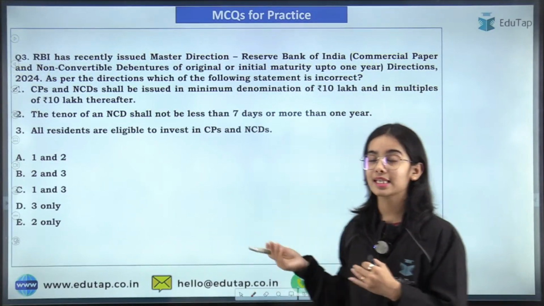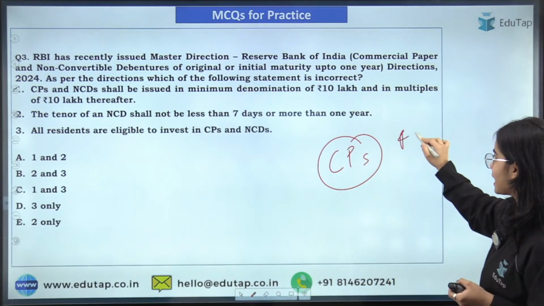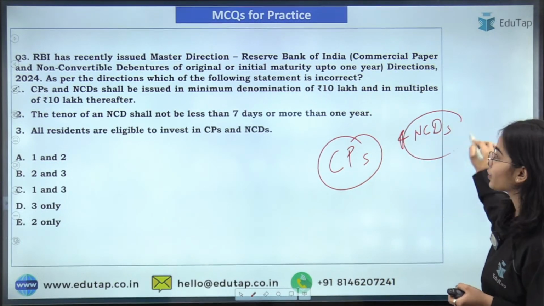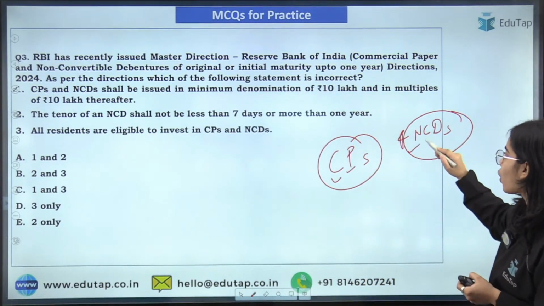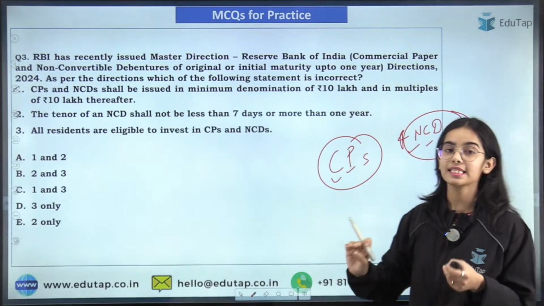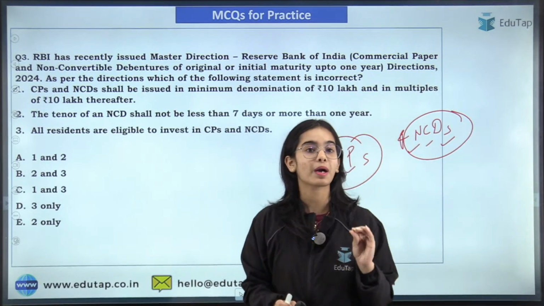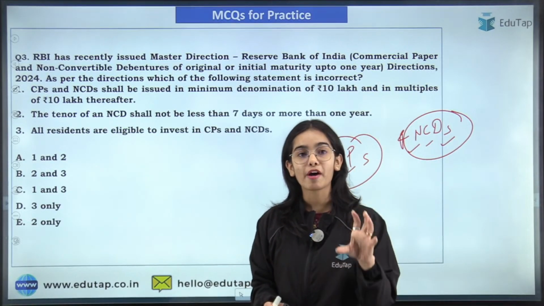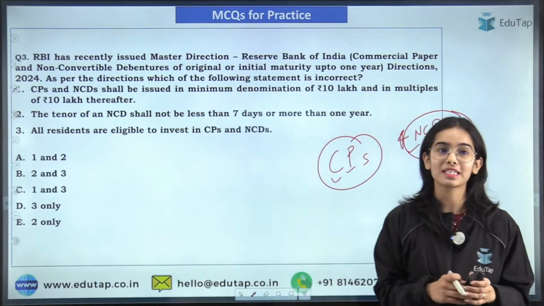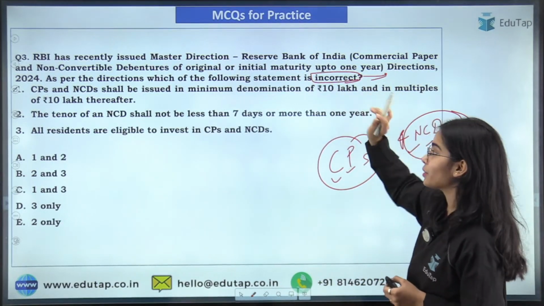Now the next question is regarding the guidelines on the CPs and the NCDs. As per the guidelines for the commercial papers and the non-convertible debentures, the master direction has been released by the Reserve Bank of India, and as per the recent master direction, you have to tell me which of the following statements is correct here. Okay, is incorrect, not correct but incorrect.